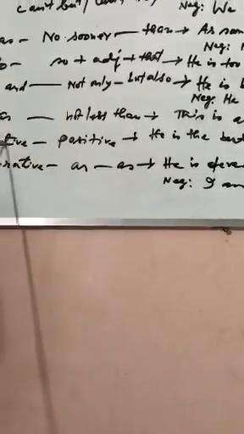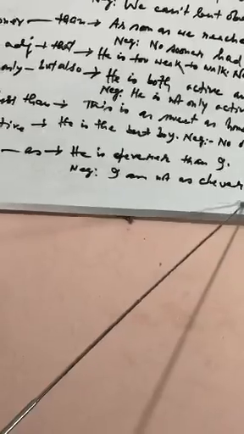If the affirmative sentence is superlative, then the positive form of the superlative will be the negative form. Suppose, he is the best boy. The negative will be: No other boy is as good as he. And last of all, the comparative form: He is cleverer than I. The negative form will be: I am not as clever as he.